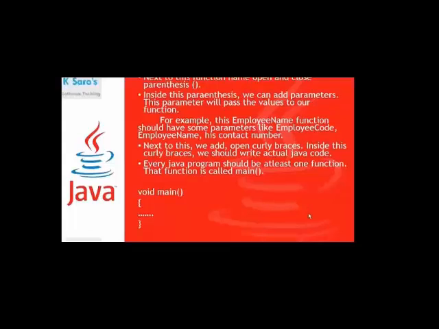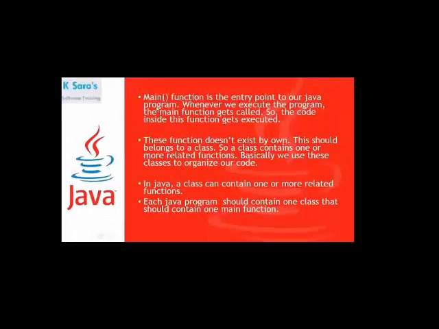Good. Now, we will talk about the main function. So what is that main function? I told you already, in every Java program at least one function is compulsory. That function is called the main function. So the main function is compulsory in all Java programs. Fine. So what is the use of the main function? The main function is the entry point to our Java program. Whenever we execute the program, the main function gets called, so the code inside this function gets executed.